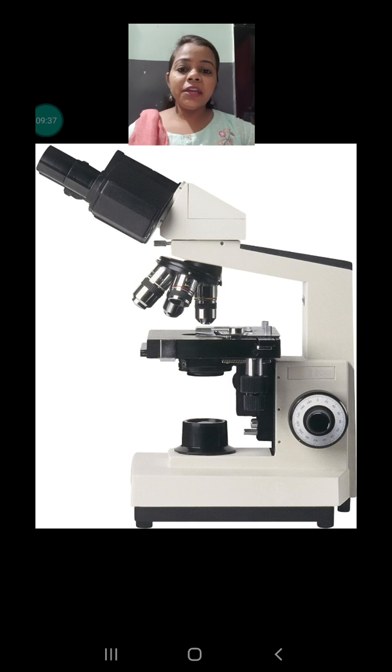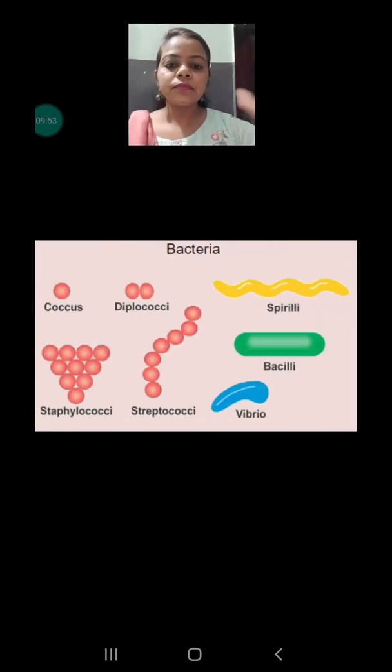Okay, so if we are putting something under the magnifying glass which is present there, it shows that thing on a very large scale, okay, and that's why we are able to see the microorganisms with the help of this microscope.